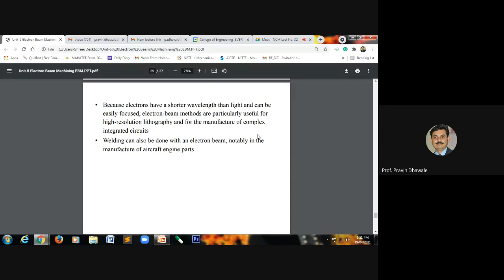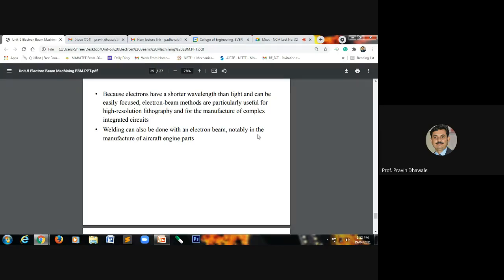Also, welding can be done with the electron beam, notably in the manufacturing of aircraft engine parts. So, whenever necessary for the welding of aircraft engine parts, we may use it as one of the metal joining processes, like welding. So these are some other applications of this beam machining process. You may write these applications also.